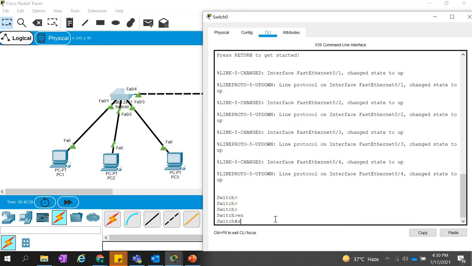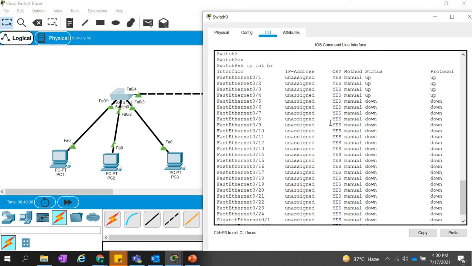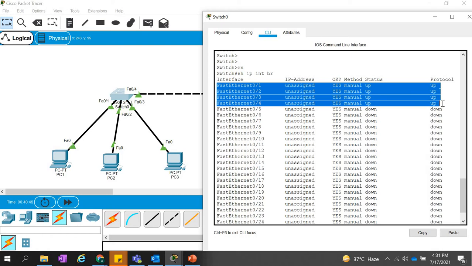Show IP interface brief. We have this many ports, and out of these, how many are up? 1, 2, 3, 4. These 4 ports are up, because 0/1 is a computer, 0/2 is another computer, 3 is a computer, and 4 is connected to another switch.